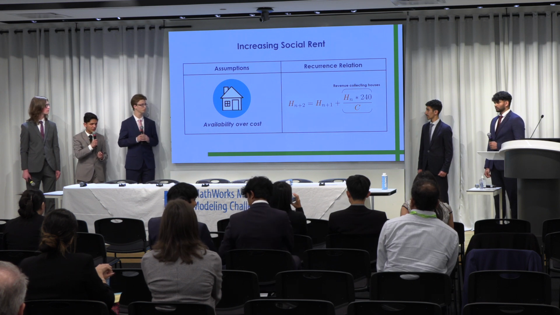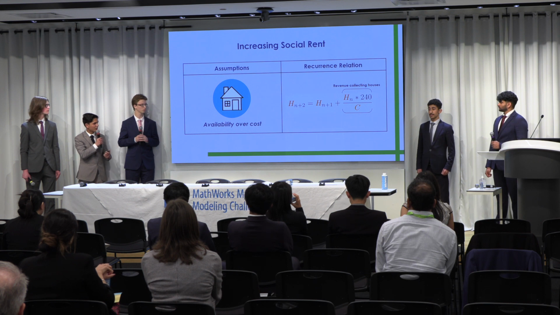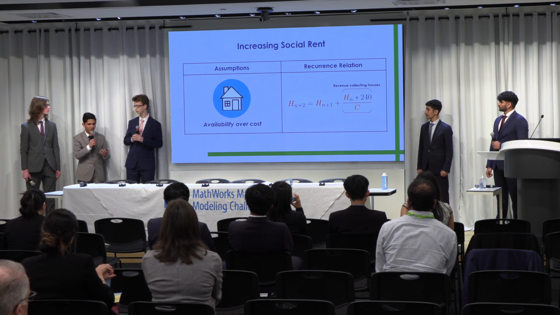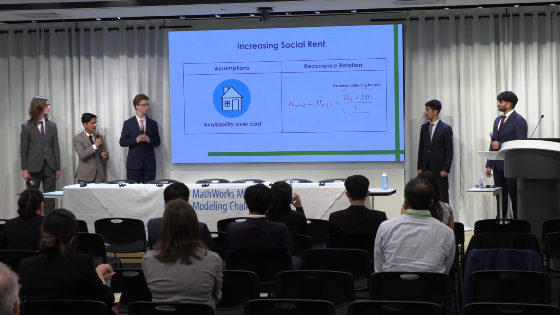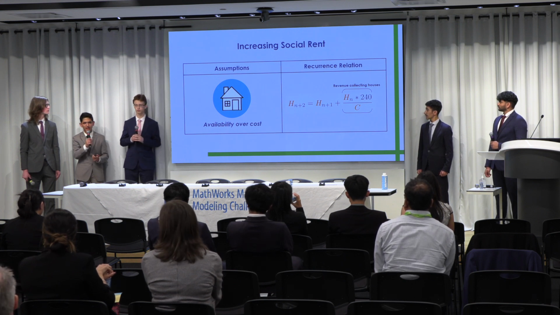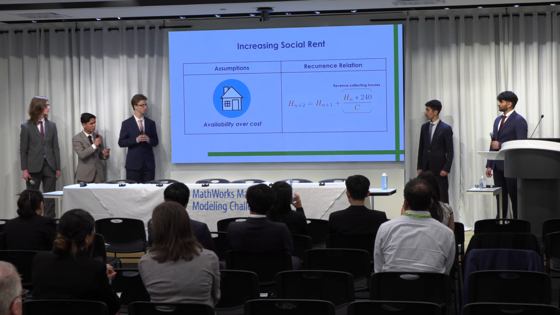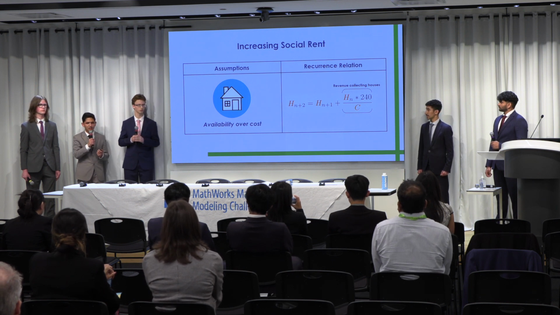Choosing a 2-year construction period for social houses, we have the following recurrence relation for the number of houses in future years, where the number of houses H in year n plus 2 is the number of houses in the year prior, H_{n+1}, added to the number of houses in year n, H_n, multiplied by the cost, and divided by the average price of building a new social house, C. In effect, this serves as the revenue-generating social houses.